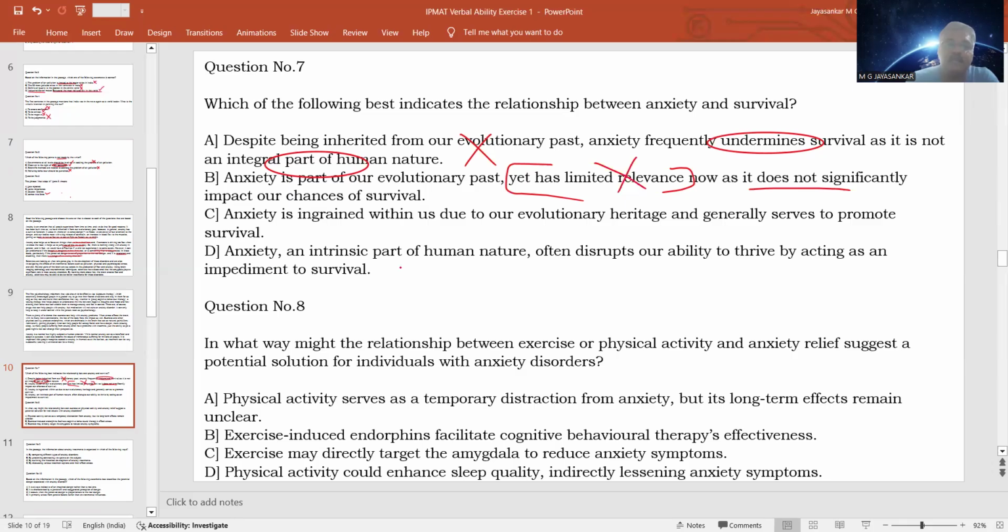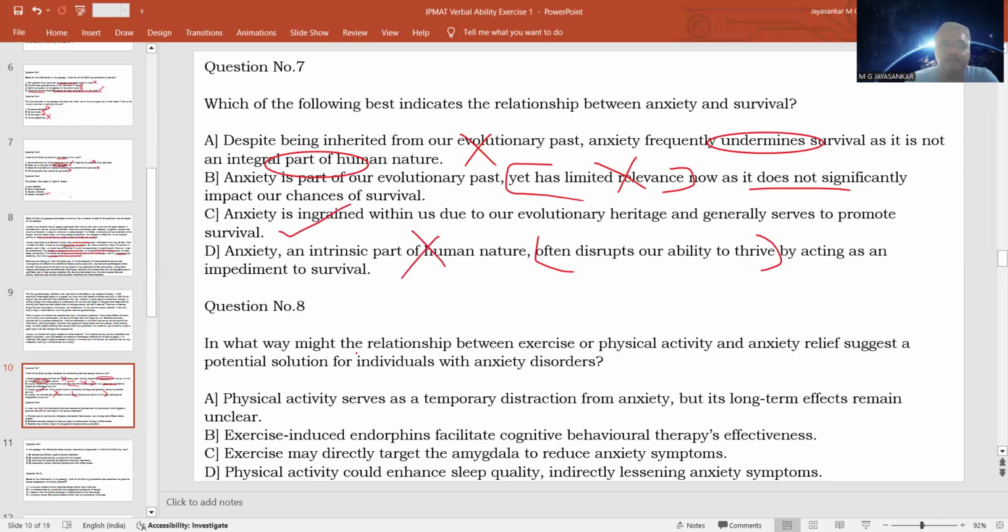Option D: anxiety, an intrinsic part of human nature, often disrupts our ability to thrive. Disrupting means impeding or obstructing our ability to thrive, acting as an impediment. Impediments mean acting as a blockage to survival. It is wrong. It is not disrupting our ability, it is supporting our ability by acting as a support to our survival. An impediment is an object, or something that is blocking, or an objection. No, it is actually supporting our survival. So this is again a wrong answer. So the very clear answer is option C.